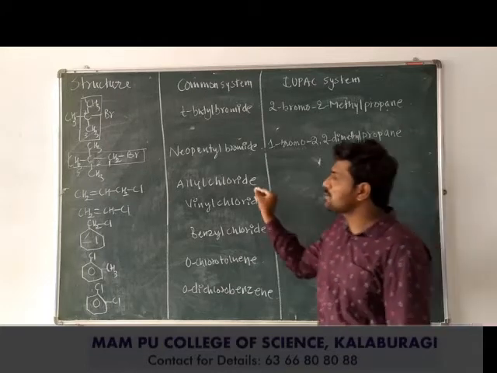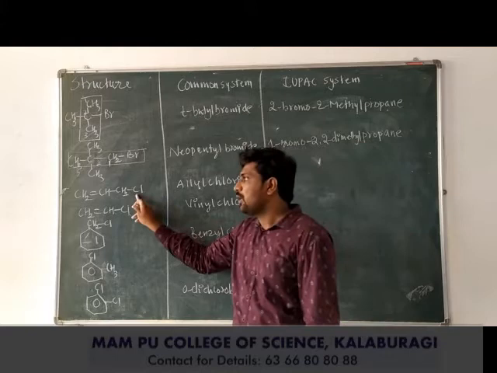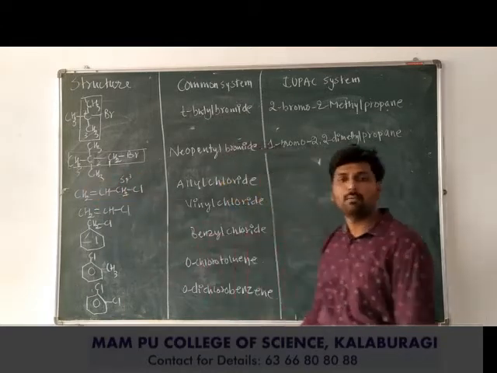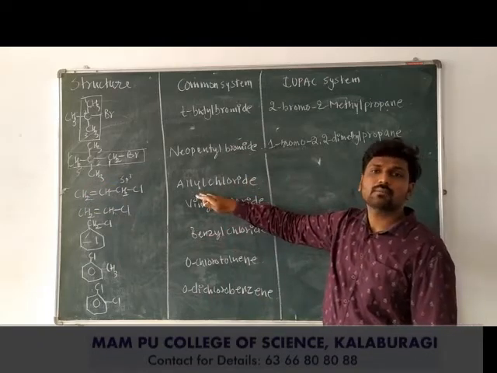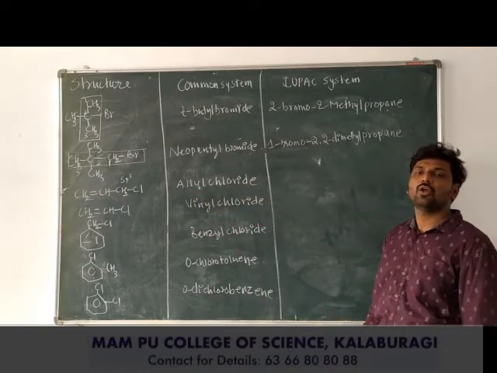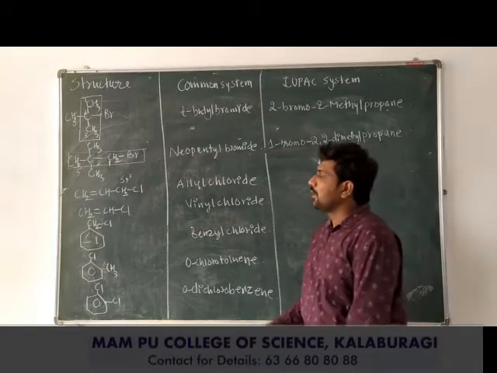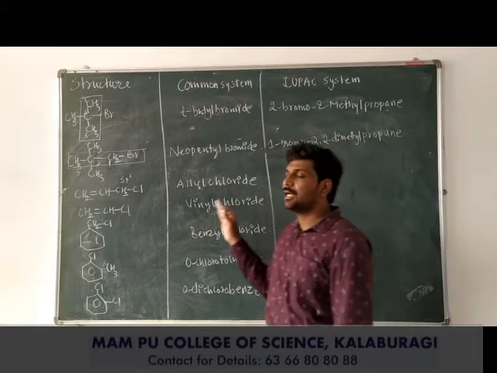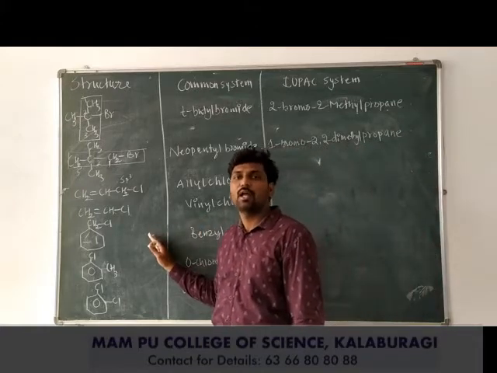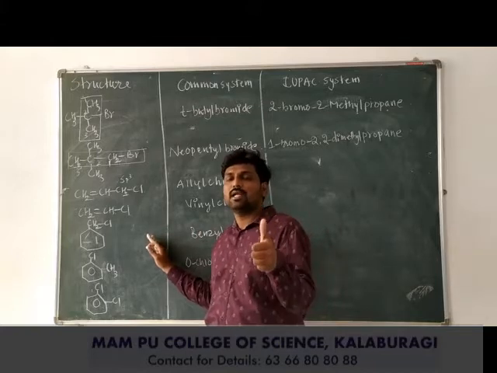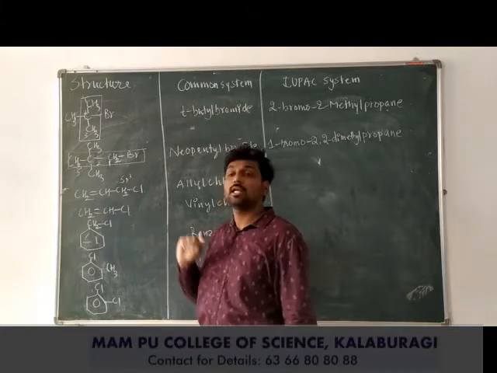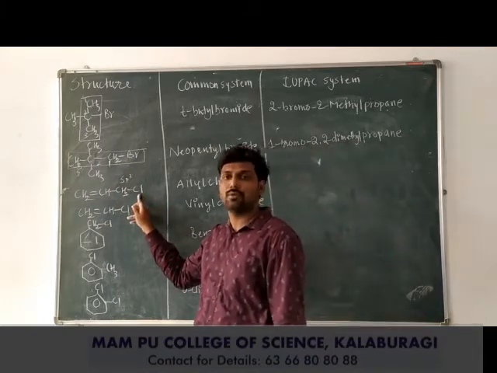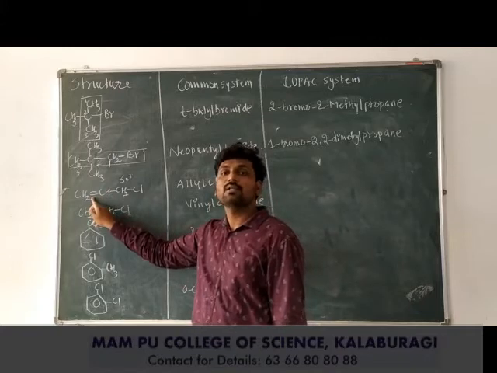Next example you already studied in classification, where the chlorine is bonded to sp3 hybridized carbon atom which is next to that of the carbon-carbon double bond. So according to common system, it has been named as allyl chloride. So according to the common system, allyl chloride. IUPAC system, select the longest chain in such a way that the double bond should get the least number, later the substituent. Halogen is the substituent, secondary prefix, and double bond is the primary suffix.